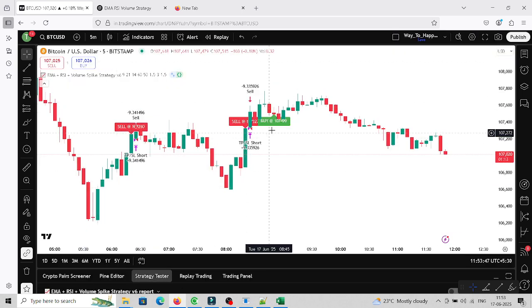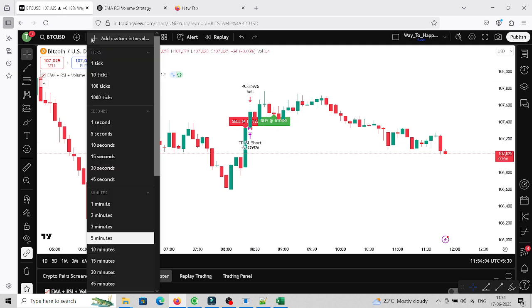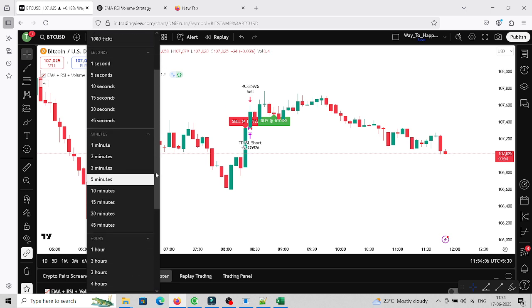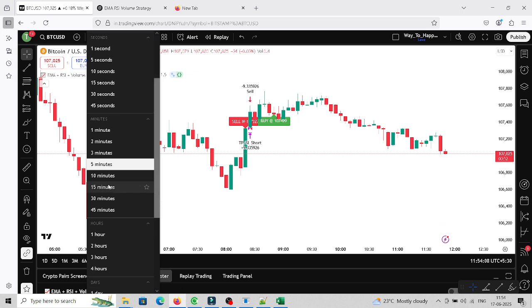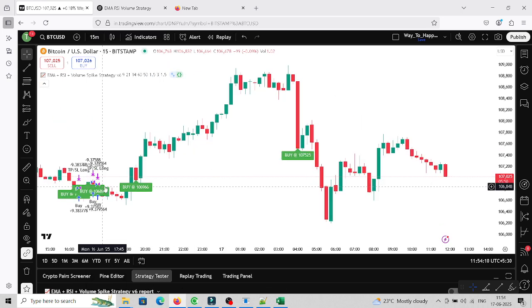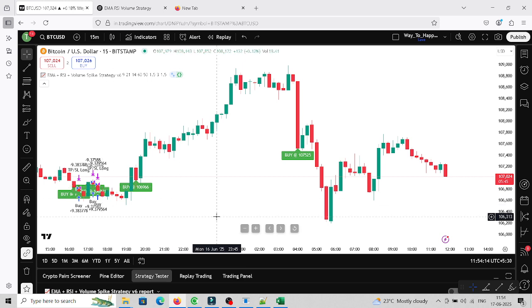Look what it has done. At this stage, what was not happening earlier, it was not giving me the exact level where I need to buy. Now it is telling me exactly to buy from here and sell from this level. See, it all depends on how you want to play with this, right? And you know the beauty of this? It is not dependent on your time frame. You change your time frame, and according to the candle, this will tell you what to do and what not to do. Okay, this is a very simple example which I have taken.